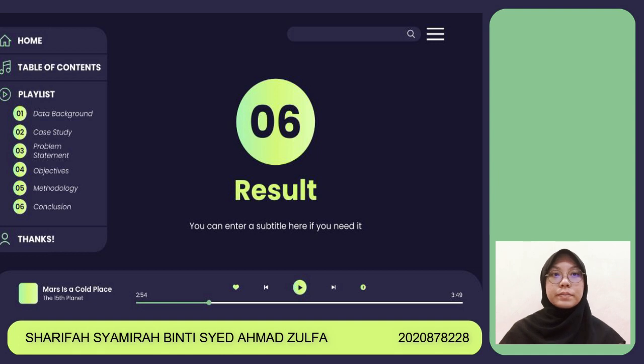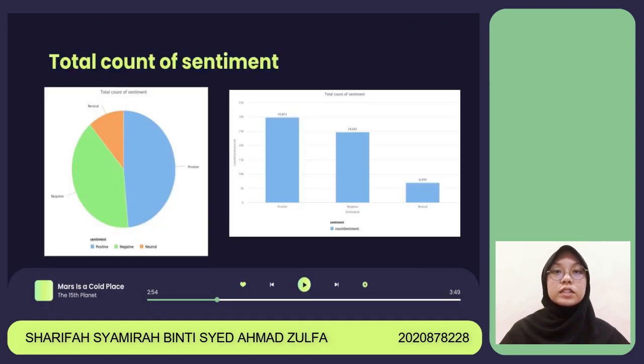We have come to the last part, which is the result. My name is Sharifa Shamira and I will explain the result. So this slide shows the total count of sentiment from the aggregate operator. We can identify that our data set has positive sentiment the most, followed by the negative sentiment, and the least is the neutral sentiment. So this suggests that overall, users generally have a positive experience with the Spotify app, but